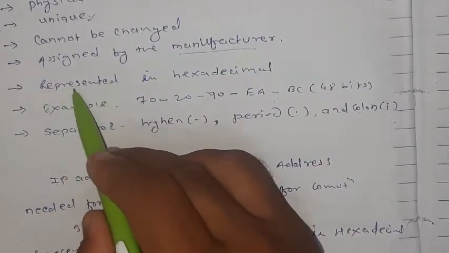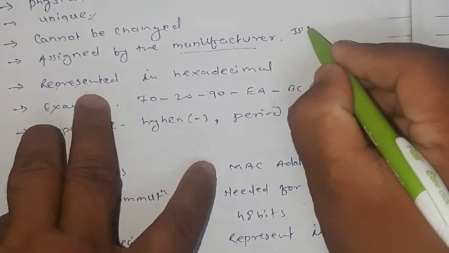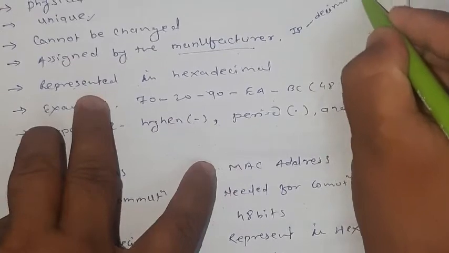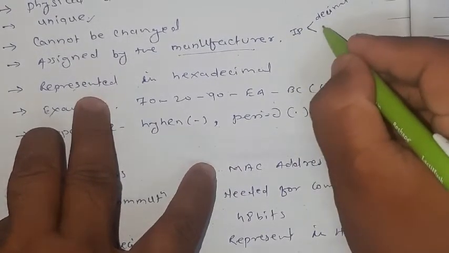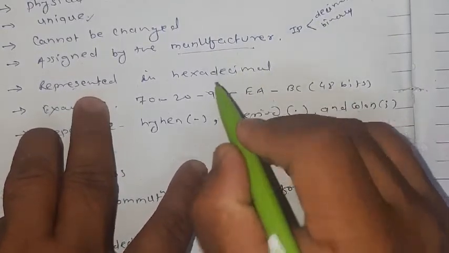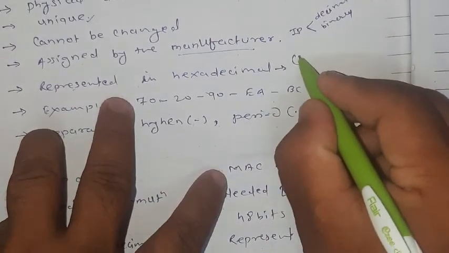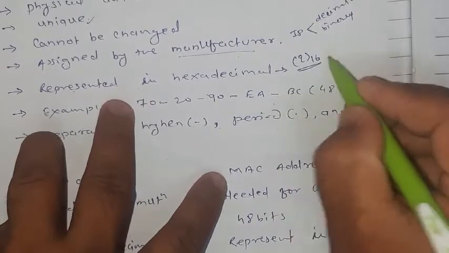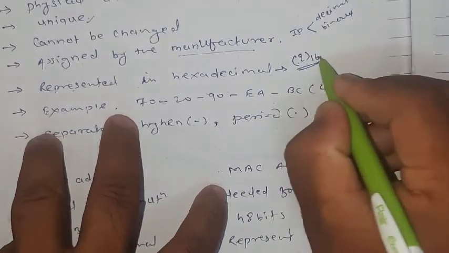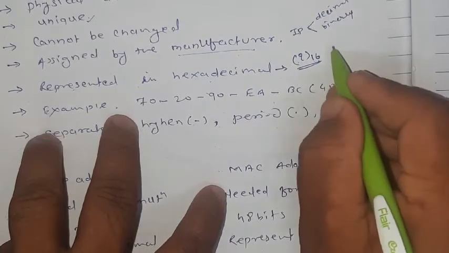The next point: it is represented in hexadecimal. An IP address is represented in decimal dotted or binary notation, but the MAC address is represented in a hexadecimal number, which has base 16. 16 is nothing but hexadecimal. Hexa means 6 and decimal means 10. 10 plus 6 equals 16.